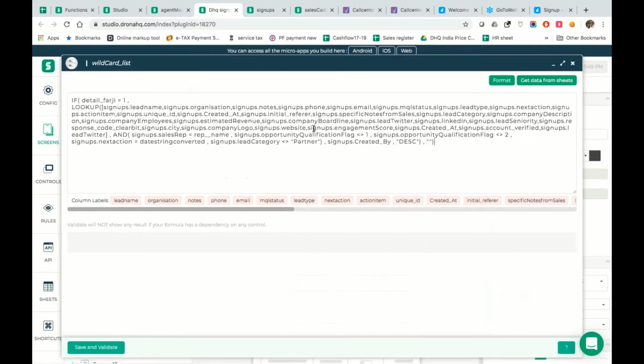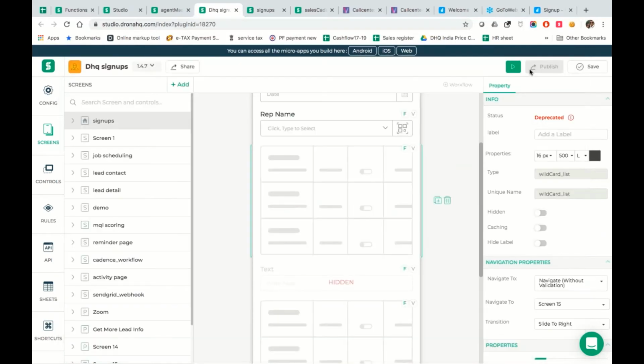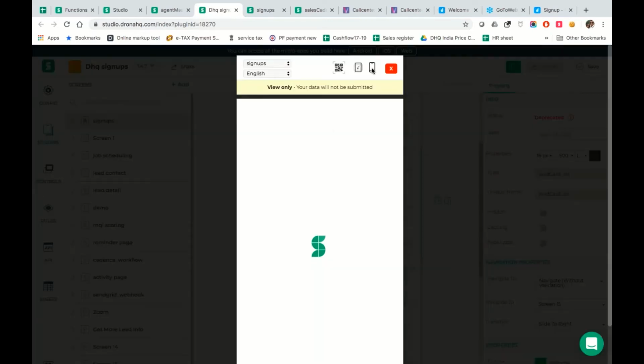This formula is doing the job of taking the data from the sheet, and on validate, it's going to go and get that particular data. So if I'm going to do a quick review over here, this is what it's going to do. Let's just wait for this to spin.